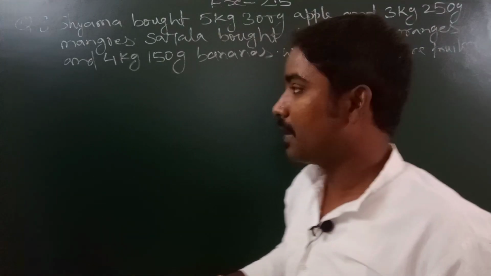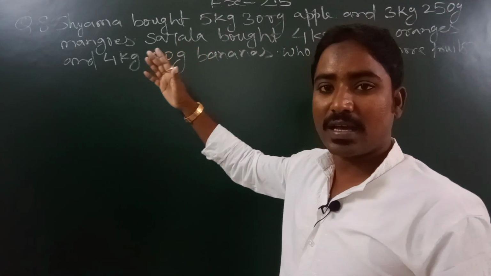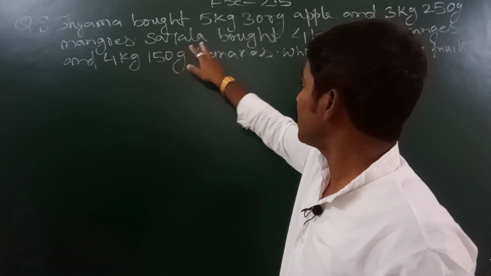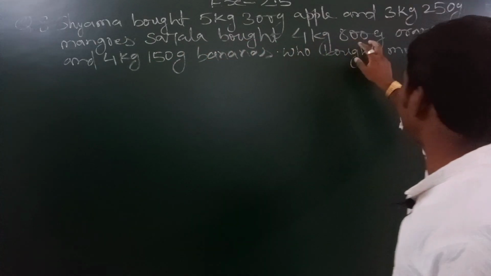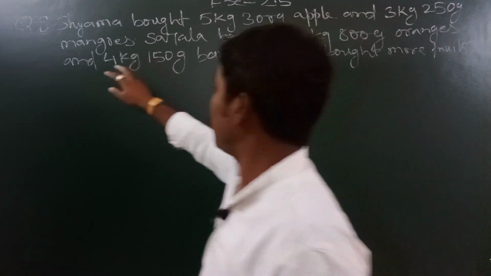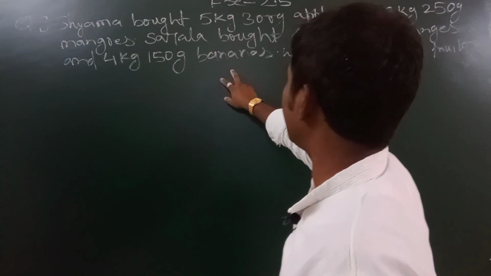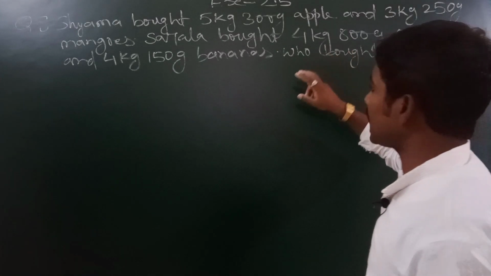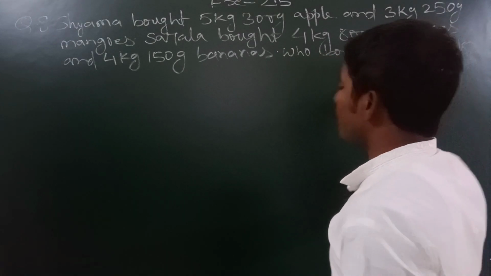Now the question is saying about Sarala. Sarala is another girl who is going to the market and bringing how much? 4 kg and 800 gram of oranges and then 4 kg and 150 gram of bananas. So the question is asking you that who bought more fruit?